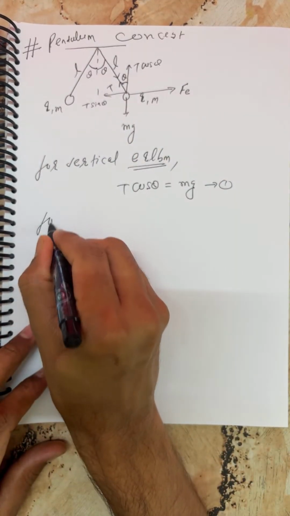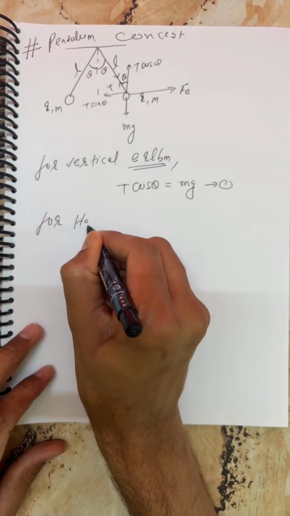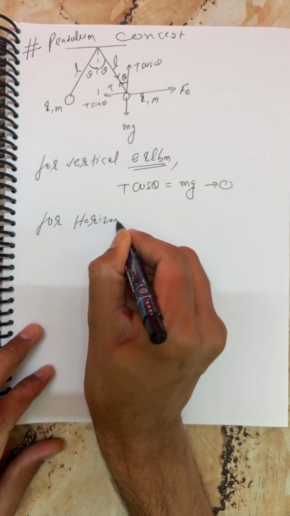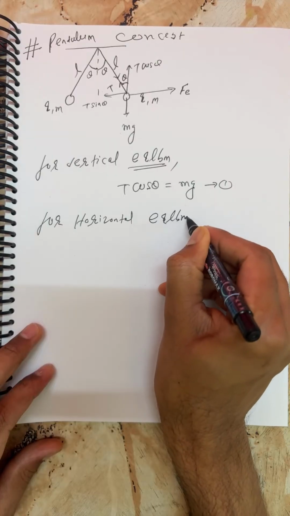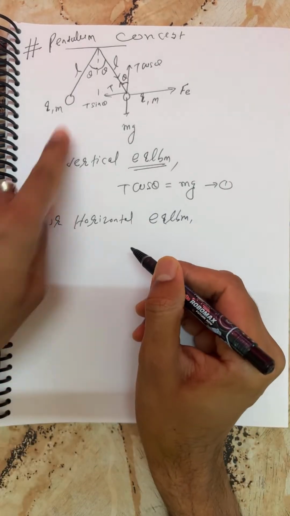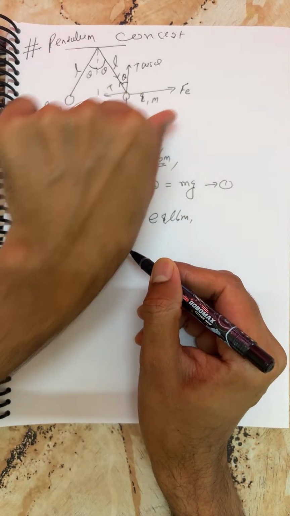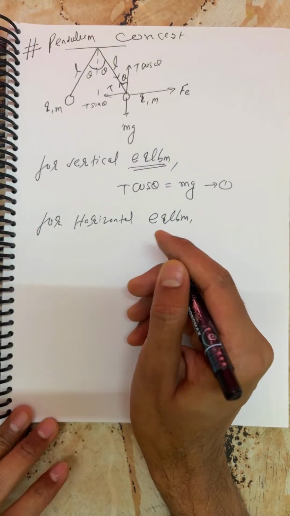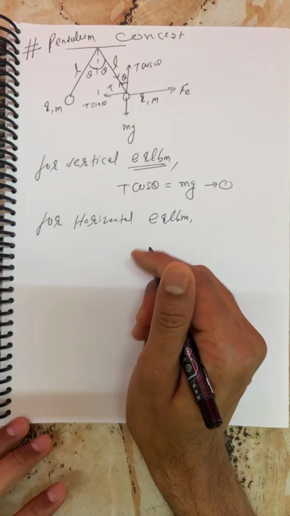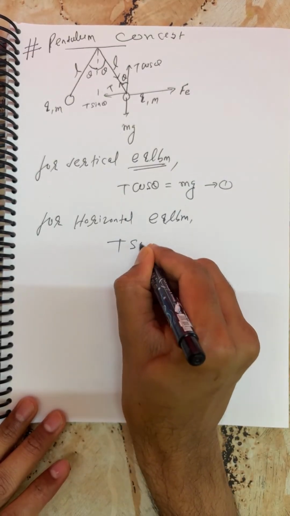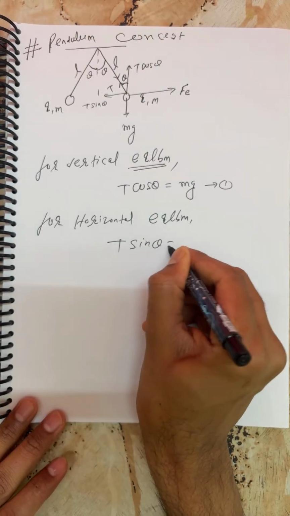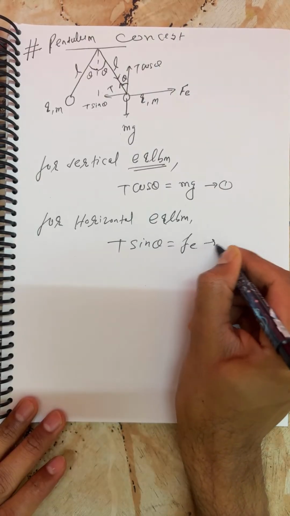Now I'm talking about horizontal equilibrium. Again you can write T sin theta is equal to Fe. Very good, God bless you. So T sin theta is equal to Fe.